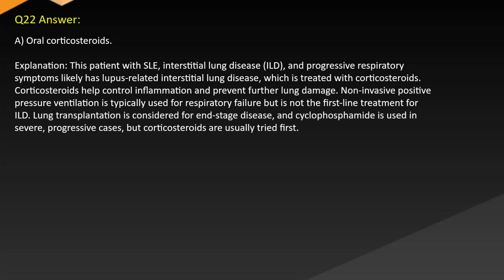Answer: A. Oral corticosteroids. Explanation: this patient with SLE, interstitial lung disease, and progressive respiratory symptoms likely has lupus-related interstitial lung disease, which is treated with corticosteroids. Corticosteroids help control inflammation and prevent further lung damage. Non-invasive positive pressure ventilation is typically used for respiratory failure but is not the first-line treatment for ILD. Lung transplantation is considered for end-stage disease, and cyclophosphamide is used in severe, progressive cases, but corticosteroids are usually tried first.